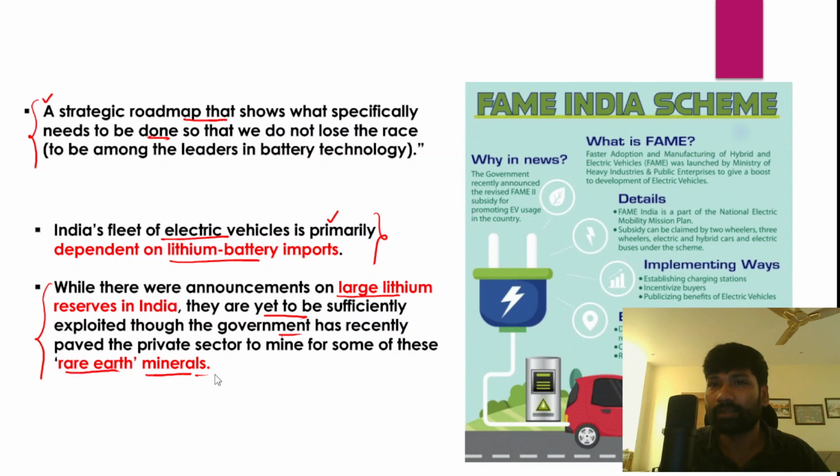and India's industry. With respect to electric vehicles, in order to introduce them in a phased manner on Indian roads, the Government of India launched various programs, and one such program was the FAME India program, right? The FAME India program essentially aimed at introducing electric vehicles gradually, in a phased manner, onto Indian roads, so that we could reduce vehicles that use fossil fuels, because they contribute to climate change by releasing carbon into the atmosphere, and they are also a source of air pollution. If you want, you can go through the details of the FAME India program as well.